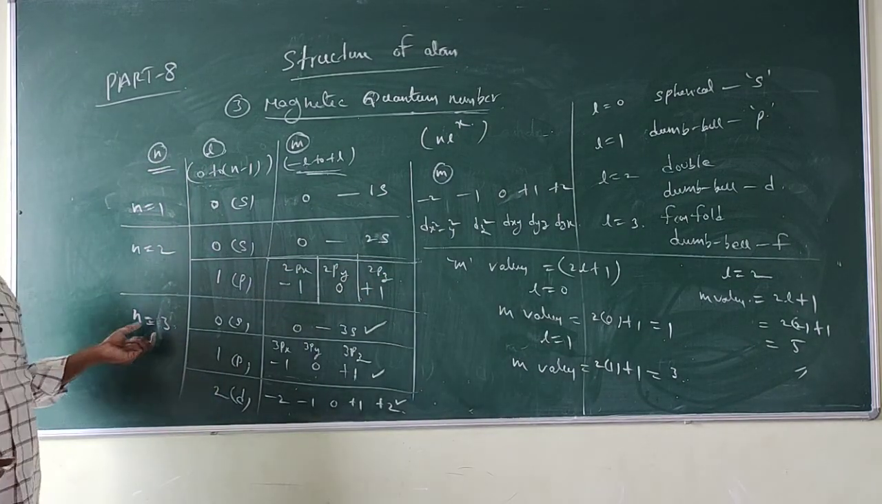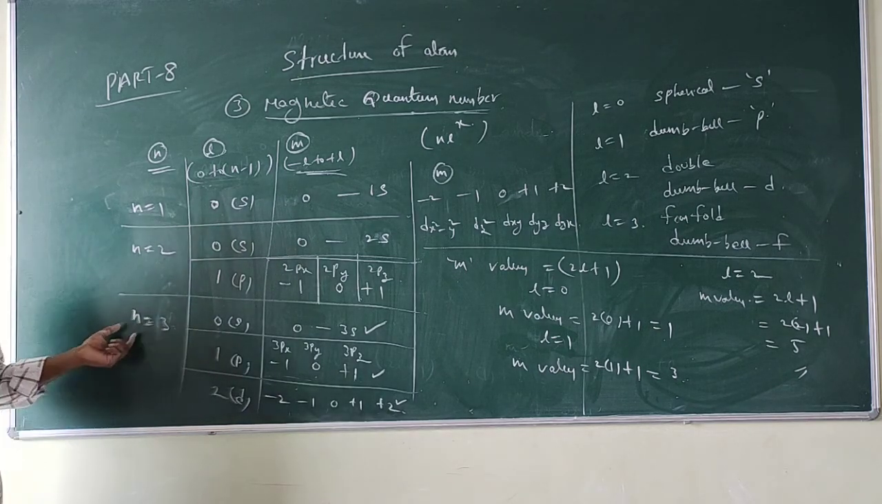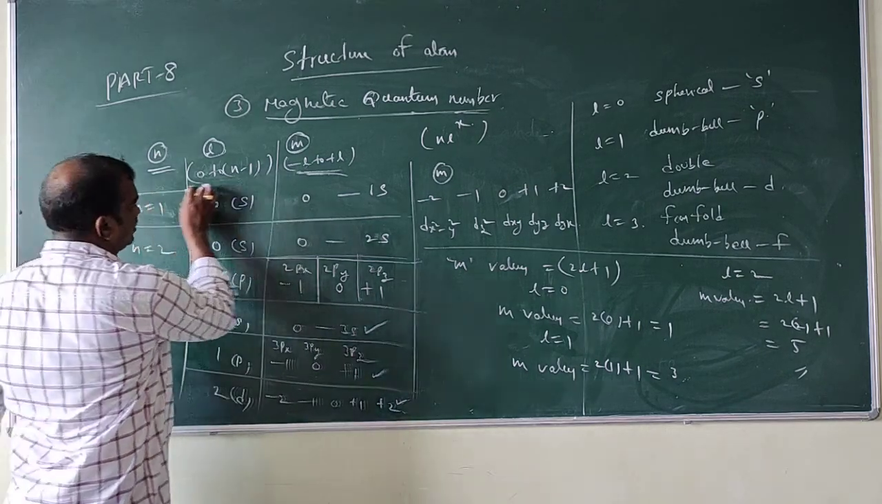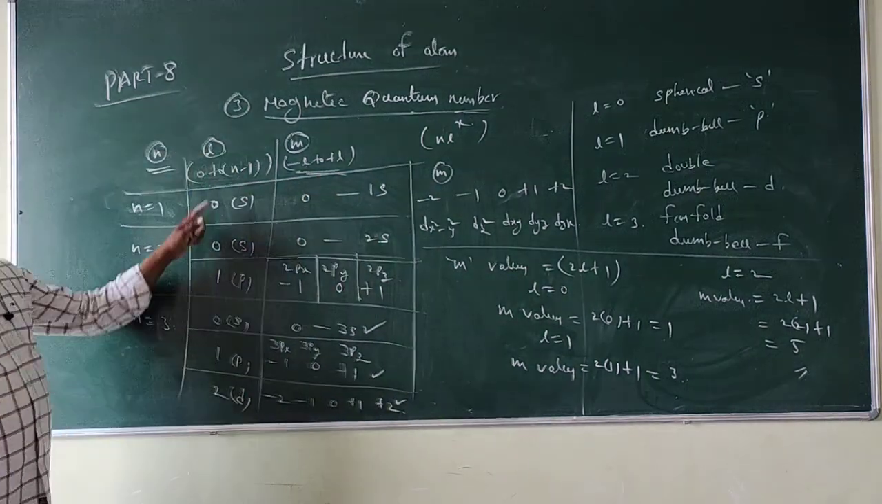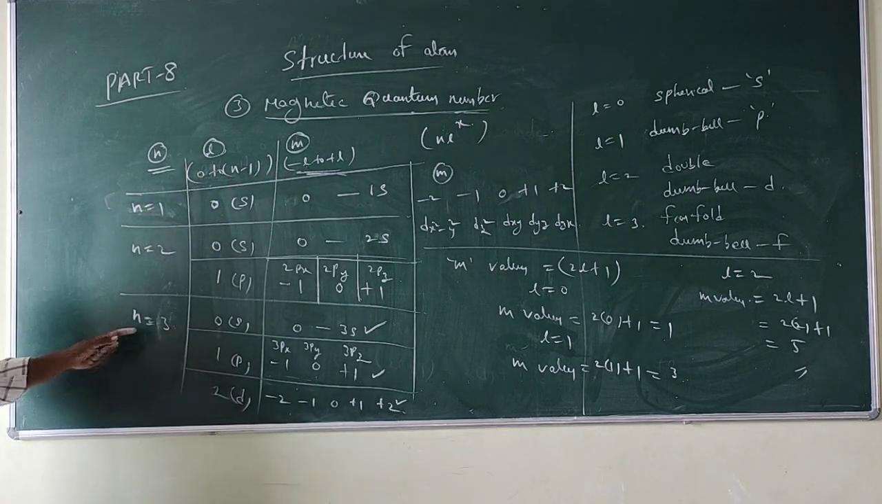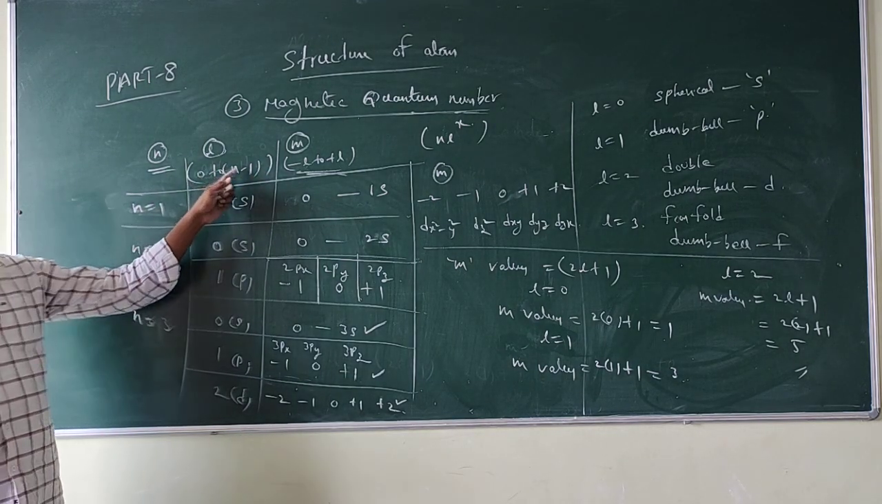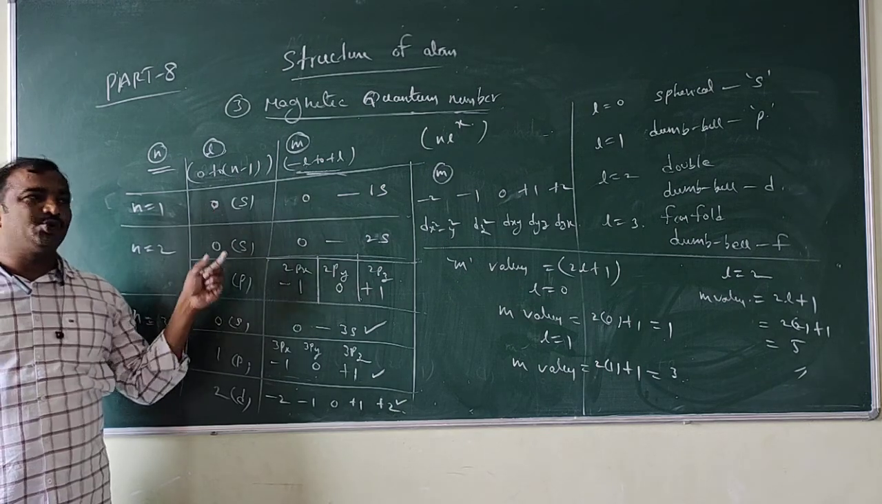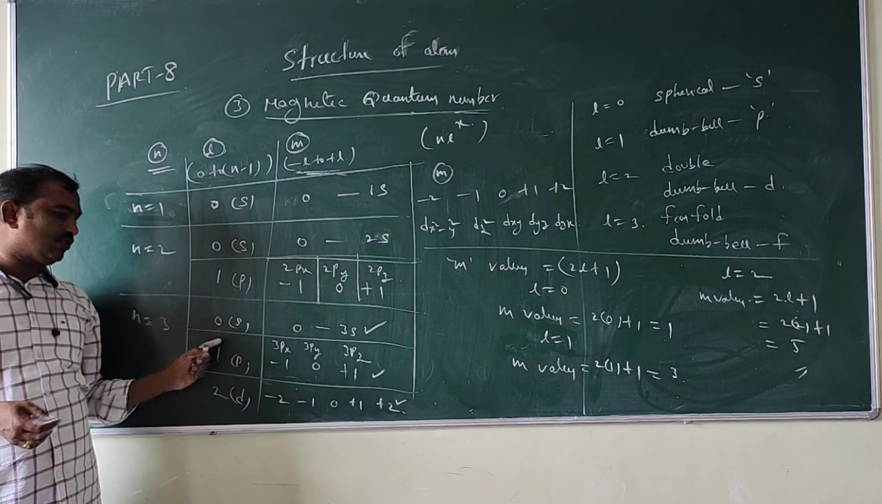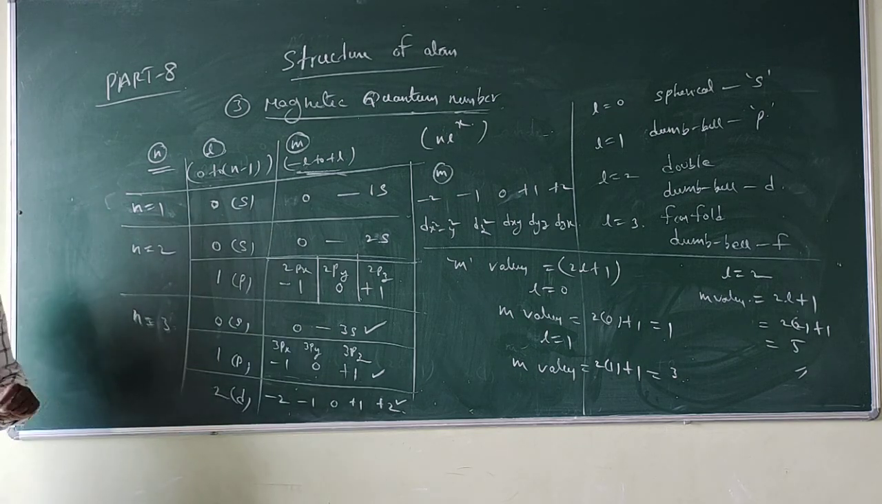Like that, if n is equal to 3, I am taking n is equal to 3. This is the standard formula: 0 to n minus 1. If n is equal to 3, what will happen? 3 minus 1 means 2, 0 to 2, that means 0, 1, 2 will come. 3 values will come.